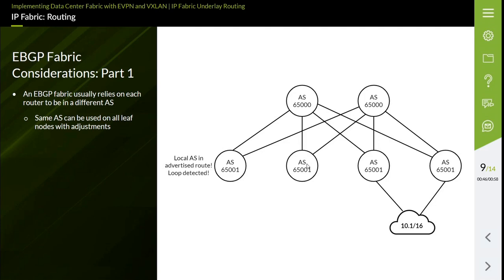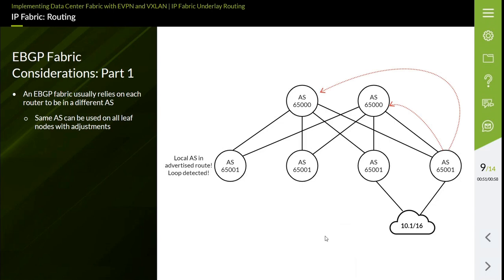In the example, all leaf nodes are configured with AS65001.